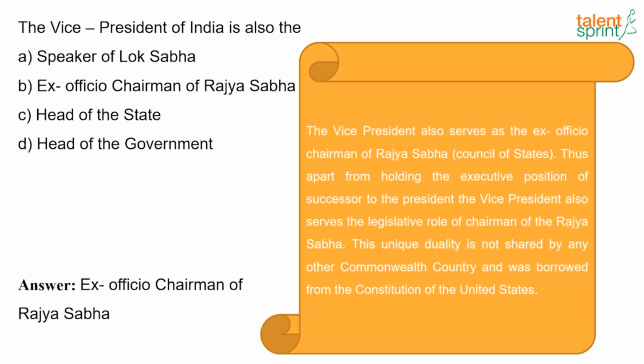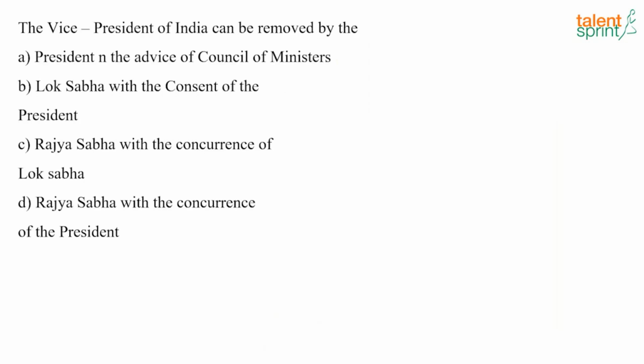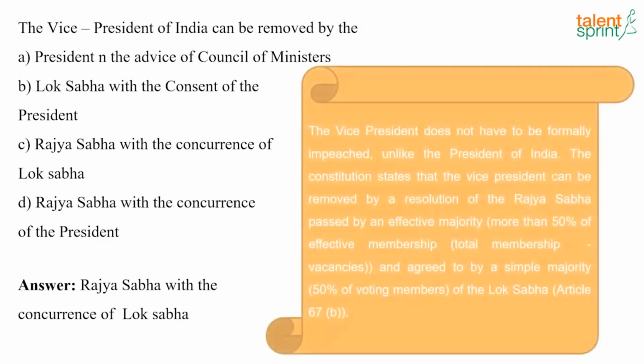Now the next question, the Vice President of India can be removed by the dash, and the answer here is the Vice President of India can be removed by Rajya Sabha with the concurrence of Lok Sabha. So the Vice President doesn't have to be formally impeached. Unlike the President of India, the Constitution states that the Vice President can be removed by a resolution of the Rajya Sabha passed by an effective majority, that is a majority of the effective membership, meaning total membership excluding the vacancies, and agreed to by a simple majority of the Lok Sabha, and this is under Article 67(b).